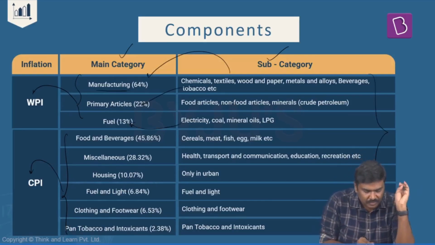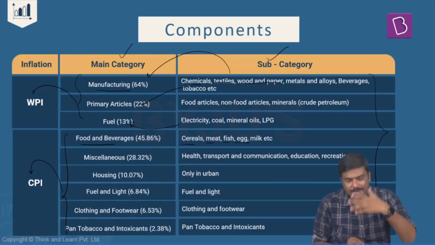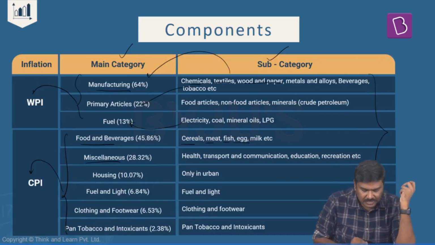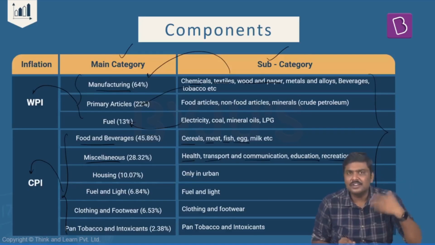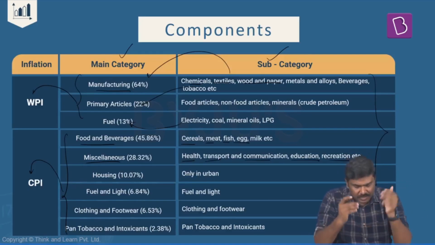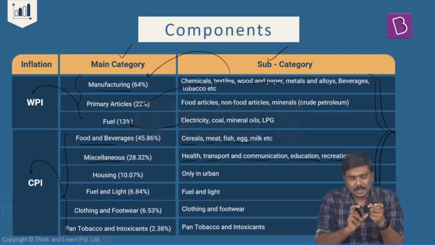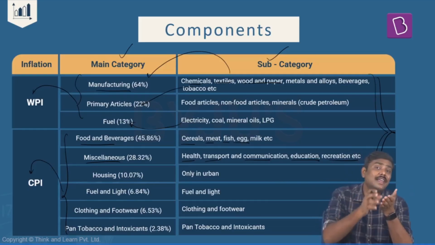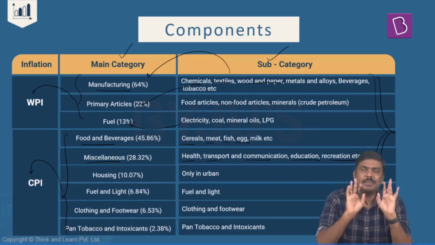For example, in case of manufacturing, we have chemicals, textiles, wood and paper, etc. In case of food and beverages, cereals, meat, fish, egg, milk, etc. In case of miscellaneous, we have health, transport, communication, education, recreation, etc. So just to be on the safer side, I have provided a list of some of these particular commodities or items which are there in the groups which are considered to calculate WPI as well as CPI.